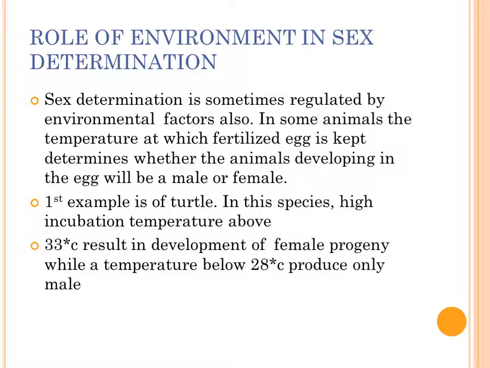Role of environment in sex determination. Sex determination is sometimes regulated by environmental factors also. In some animals, the temperature at which the fertilized egg is kept determines whether the animal developing in the egg will be male or female. The first example is the turtle. In this species, a high incubation temperature above 33 degrees Celsius results in development of female progeny, whereas below 28 degrees Celsius produces only males.